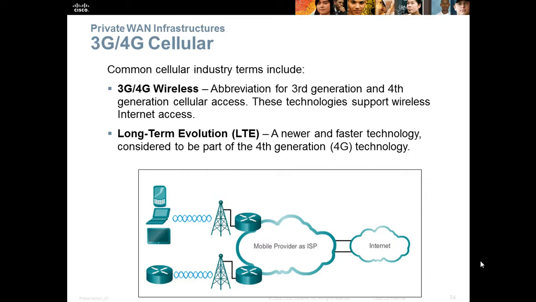These are the common cellular industry terms, an abbreviation of third generation and fourth generation cellular access. These technologies support wireless internet access. LTE, or Long Term Evolution, is a newer and faster technology which is considered part of the fourth generation technology.